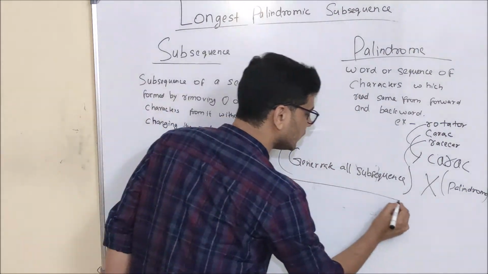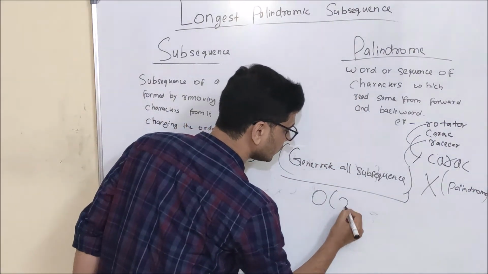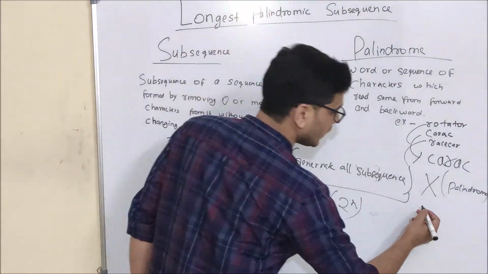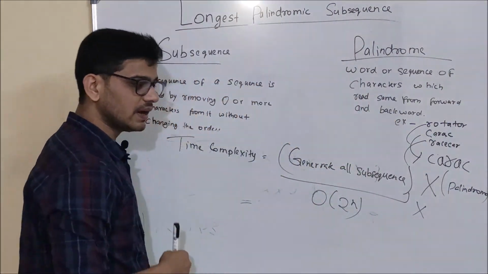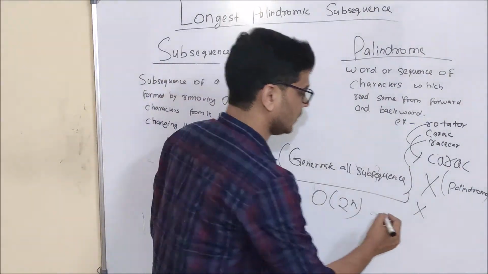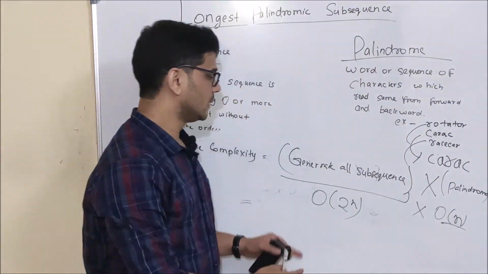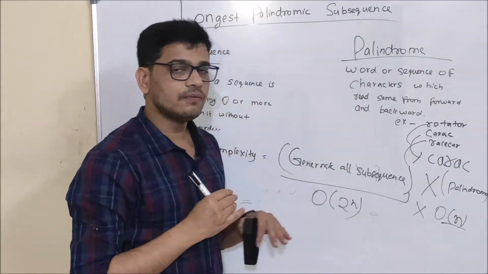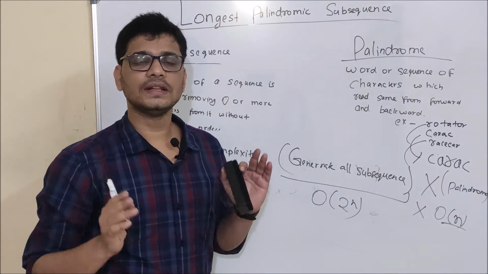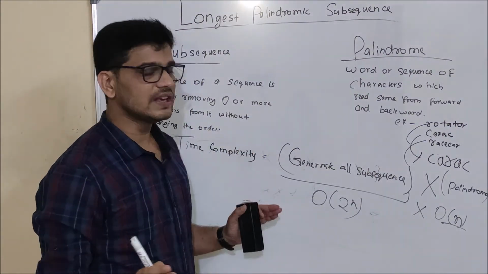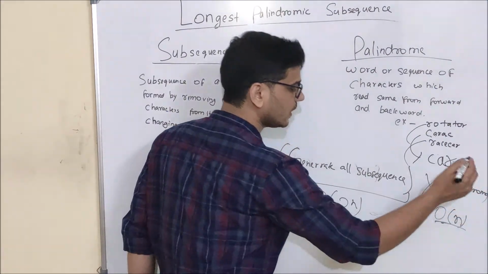To generate all subsequences, we will need order of 2 to the power n. And to check whether it is a palindrome or not, it will be order of n. Why order of n? If we are generating subsequences, then the maximum length subsequence is of length n, so to check it we need order of n time.